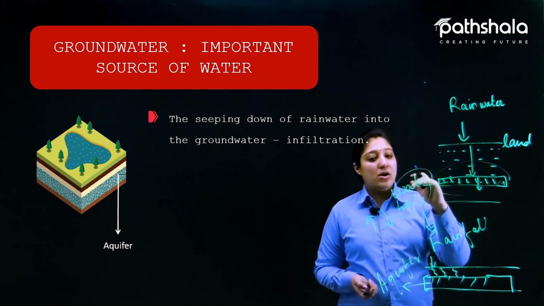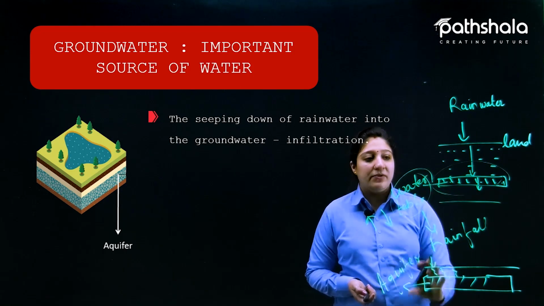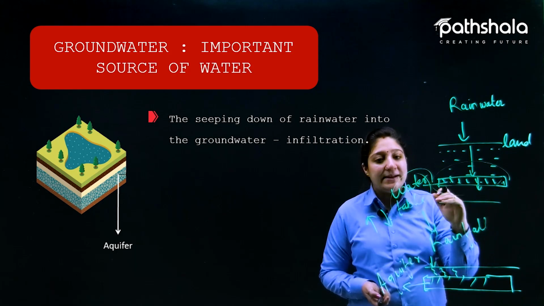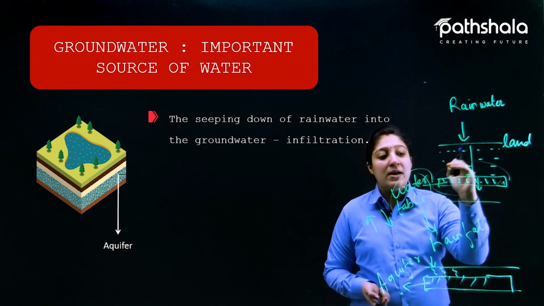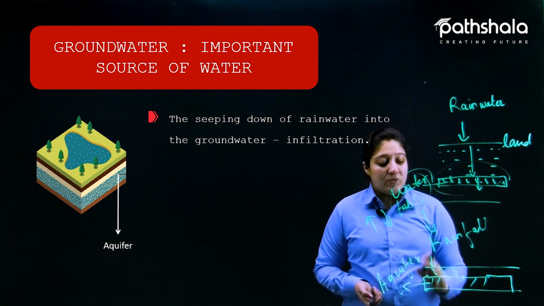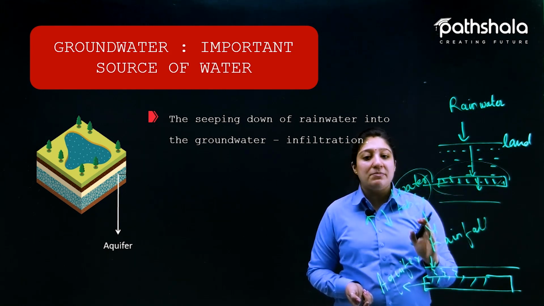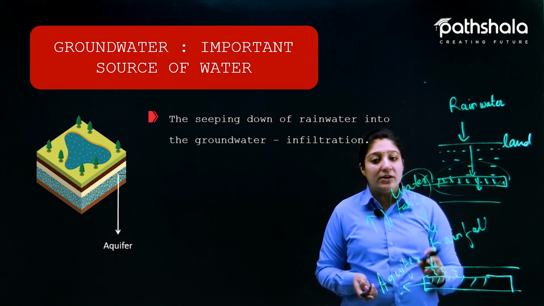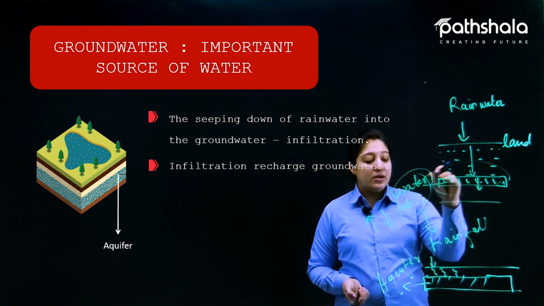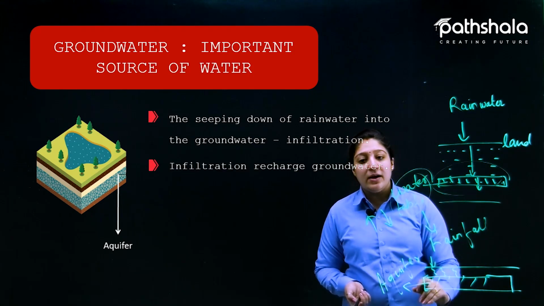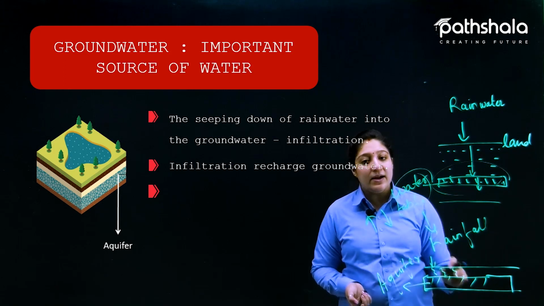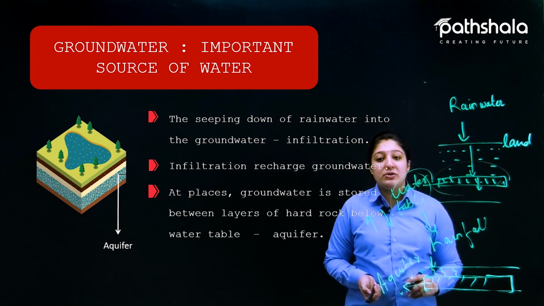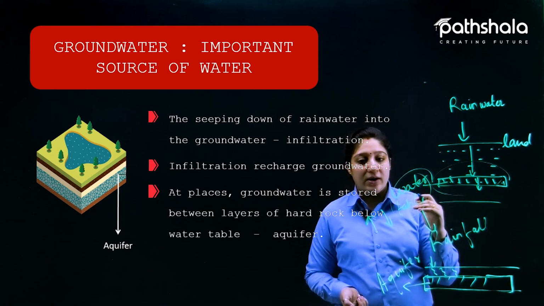So have you understood the concept of what is a water table and what is an aquifer? The water table is the layer of water present in between the sand layer and the rock layer. But an aquifer is when there is a crack in the rocks and the water seeps further into the ground through this layer and forms a layer again. That layer is known as an aquifer. So that is the difference between a water table and an aquifer.